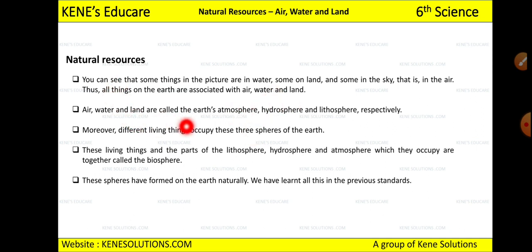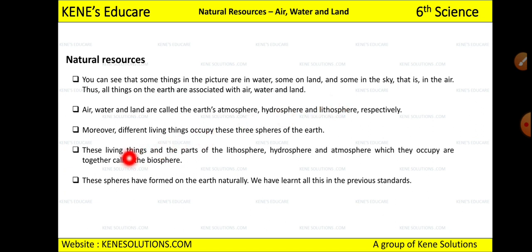Thus, all these things on the earth are associated with air, water and land, right? These are the only things which you can see and which are present, right? So air, water and land are the earth's spheres. Air is called the earth's atmosphere, water is called the earth's hydrosphere, and land is called the earth's lithosphere.